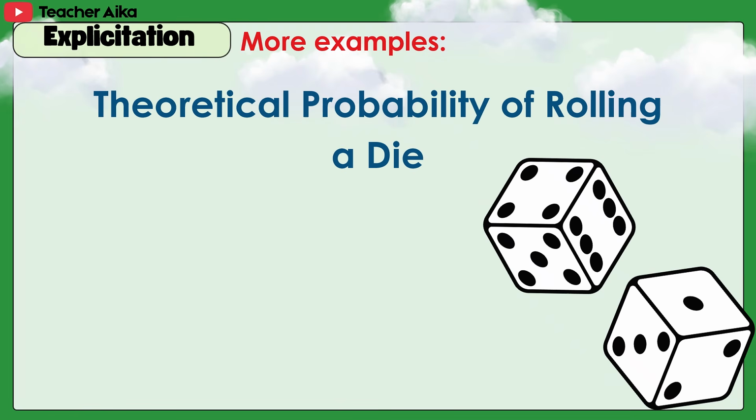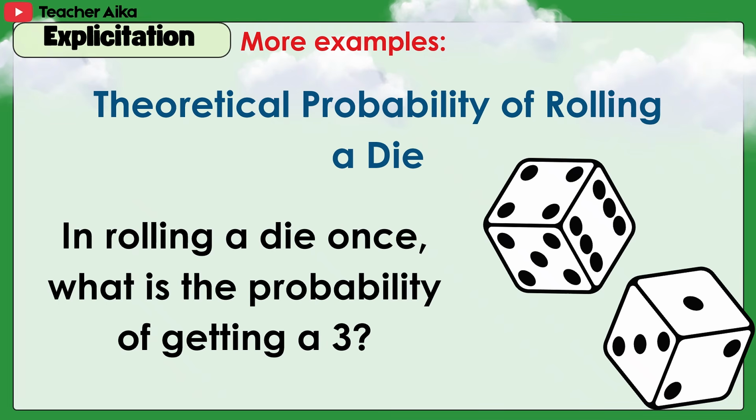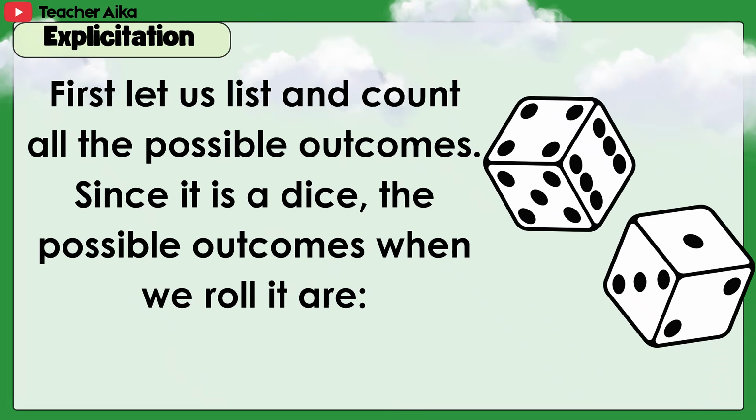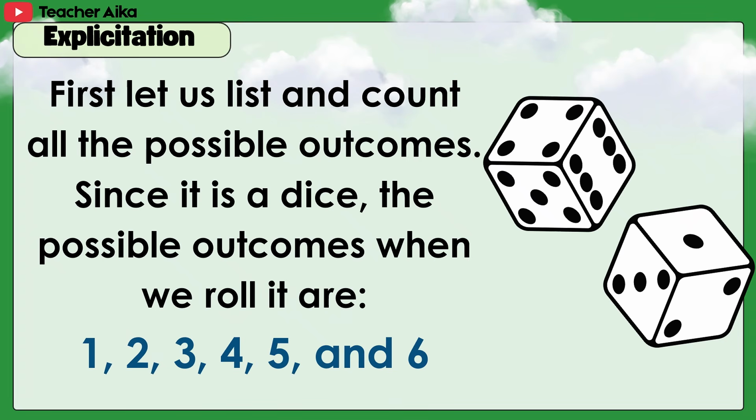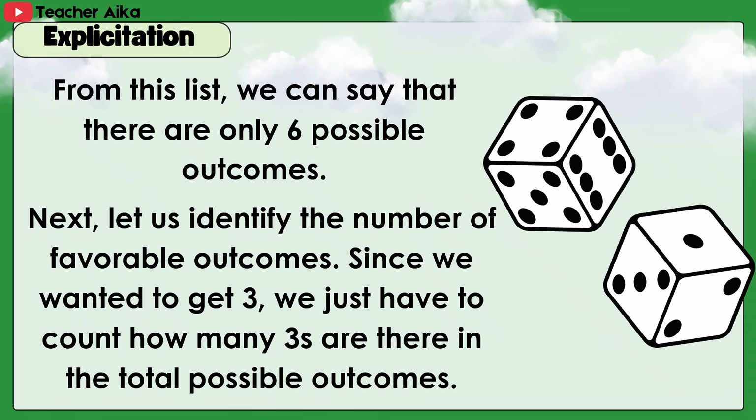More examples. Theoretical probability of rolling a die. In rolling a die once, what is the probability of getting a 3? First, let us list and count all the possible outcomes since it is a die. The possible outcomes when we roll it are 1, 2, 3, 4, 5, and 6. From this list, we can say that there are only 6 possible outcomes.